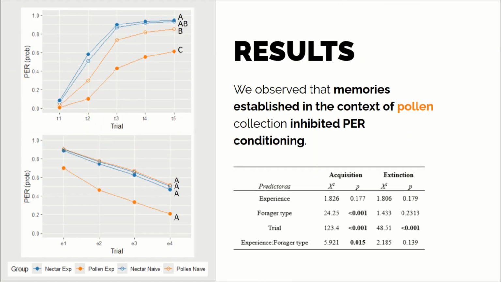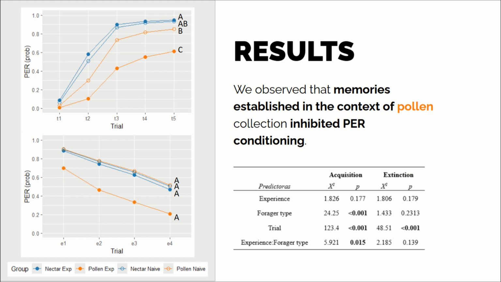Here, we observed that memories established at scented pollen source inhibited pair conditioning, as the levels of conditioned response are lower than those of the control groups, both foragers trained to unscented sources and nectar foragers trained to scented sources.